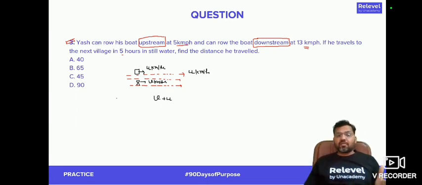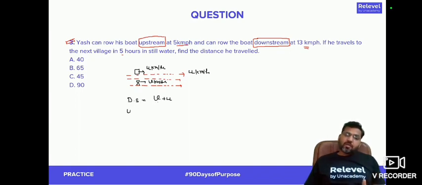So therefore, v plus u will be the overall speed of the man who can swim in still water at a speed of v kilometer per hour. When a man is swimming in the direction of the stream, that is called a downstream speed. Downstream speed is when you are moving in the direction of the stream. The downstream speed is always v plus u.